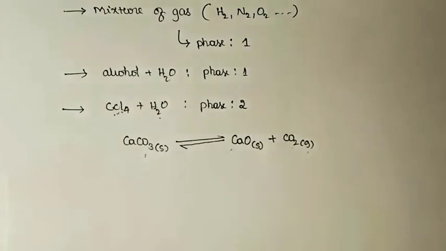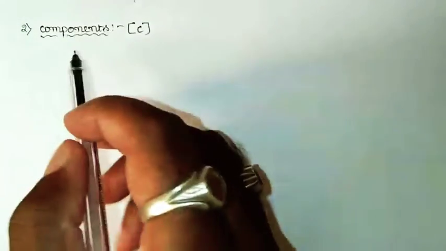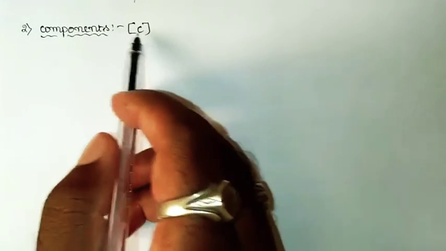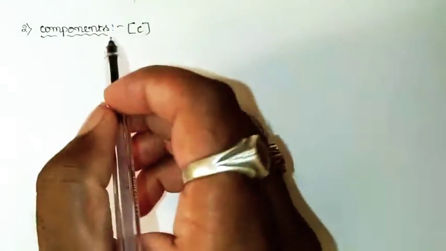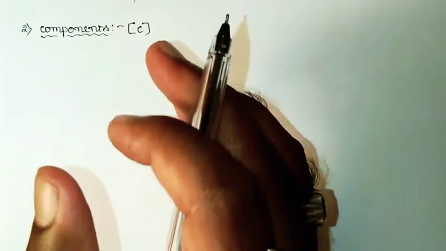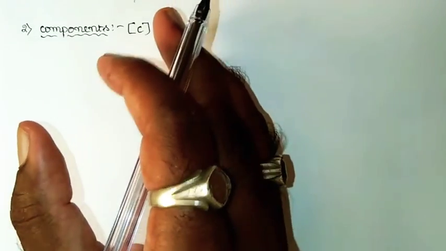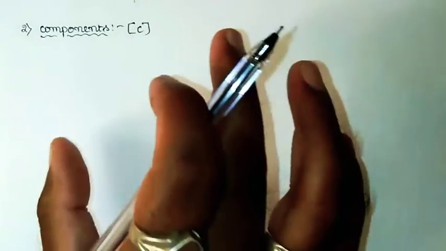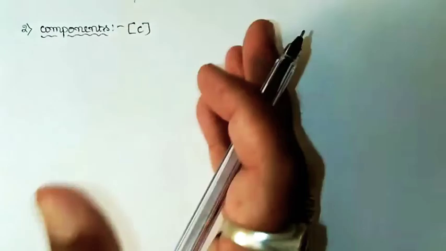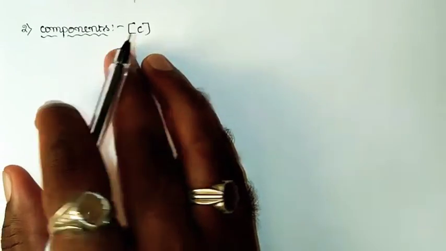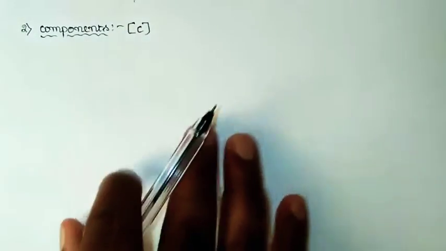The second factor that comes in the phase rule is the component, simply indicated with the term C. If you consider one particular reaction which is present at equilibrium, the number of independently variable constituents by means of which the composition of each phase can be expressed, either directly or in terms of chemical equations, is the number of components.